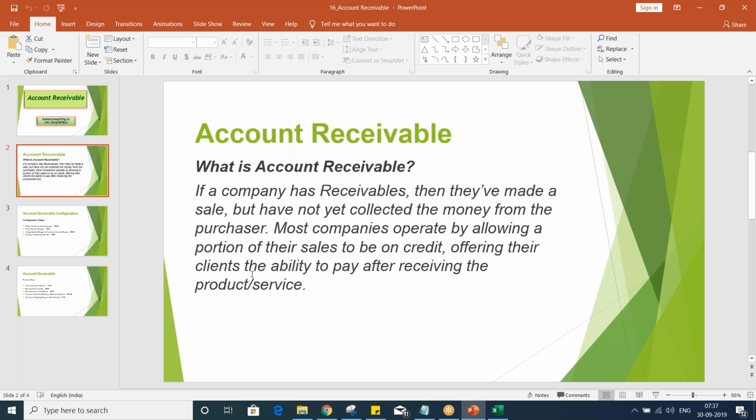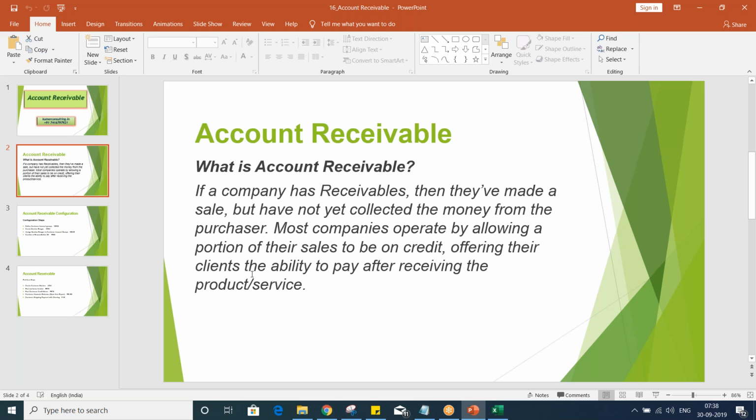Account receivable, in the sense, guys, if you talk about any organization. Since if you are able to remember, in account payable I told you that very few transactions take place on a cash basis. Most of the transactions take place on a credit basis itself. It means we have purchased certain things from a vendor, and after a certain period we are going to make payment once we receive the goods, right? Because of that, we have defined the payment terms, which is called terms of payment.